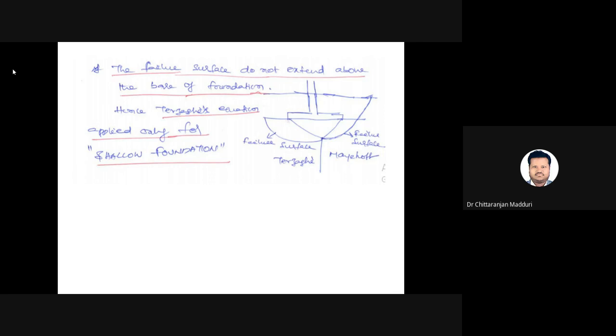That is the difference between Meyerhof and Terzaghi. Hence the Meyerhof equation can be applied for deep foundations as well as shallow foundations, but Terzaghi's equation is applied only for shallow foundations.